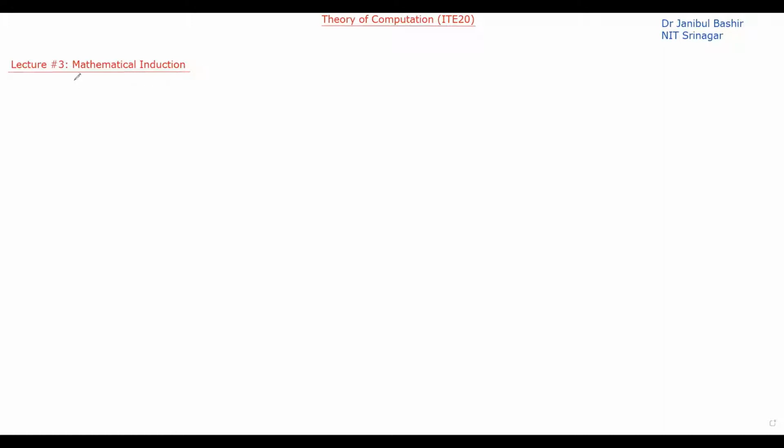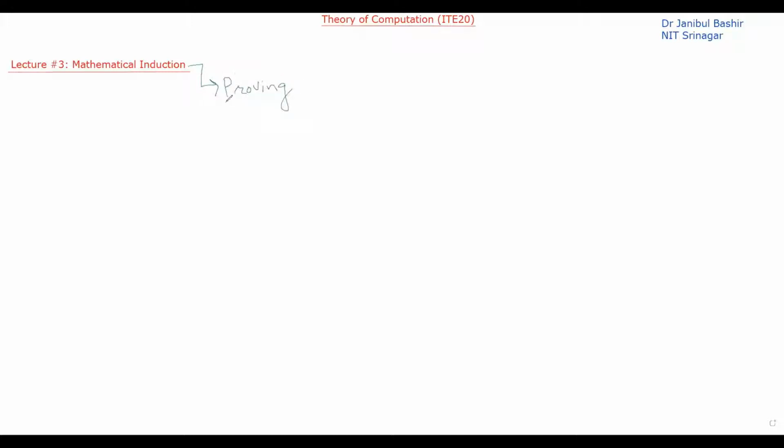And in this particular lecture, we will discuss mathematical induction. Basically, mathematical induction is a technique that is used for proving statements.